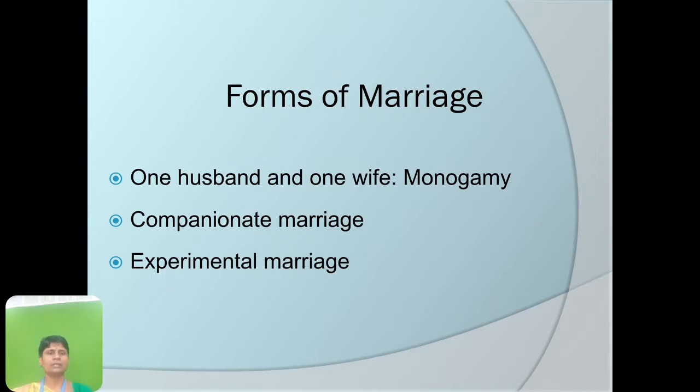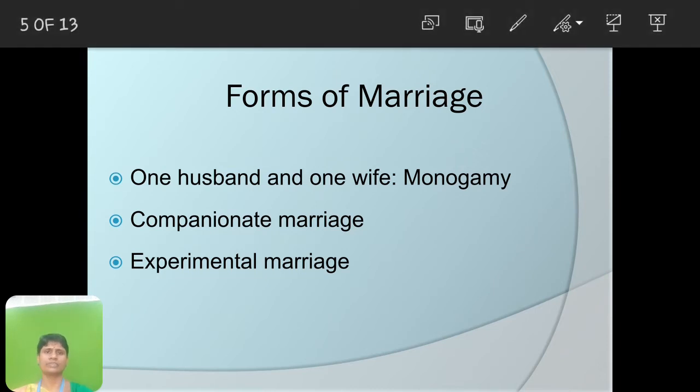Then another is compassionate marriage, and another is experimental marriage. So there are five forms of marriage, like monogamy, polygyny, and polyandry, as we have seen in the previous slides.